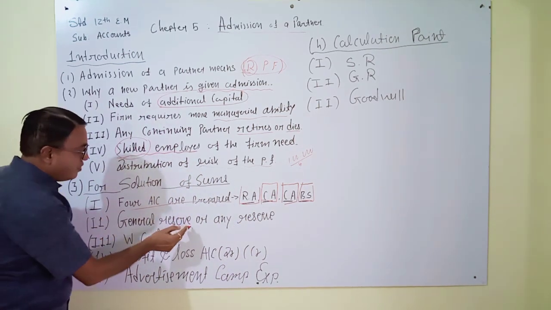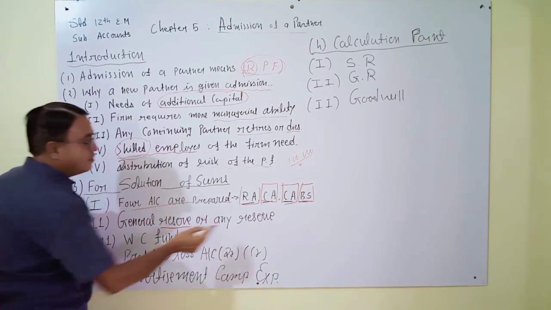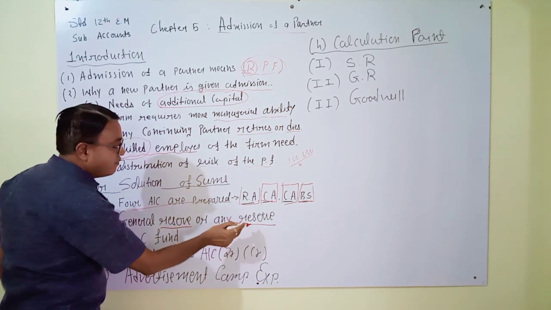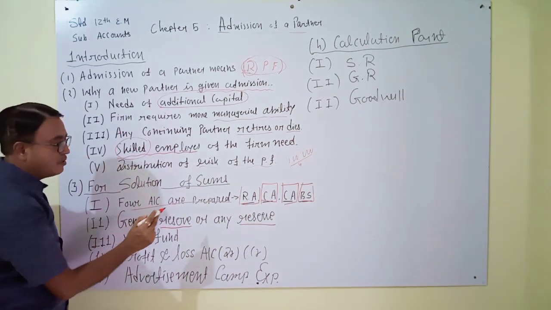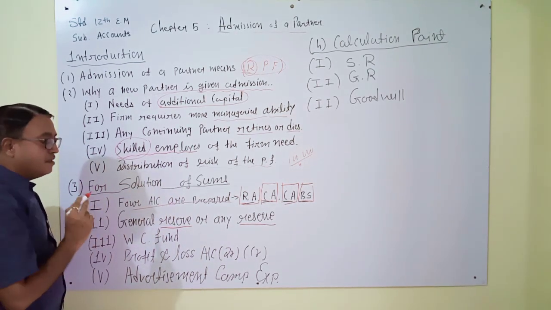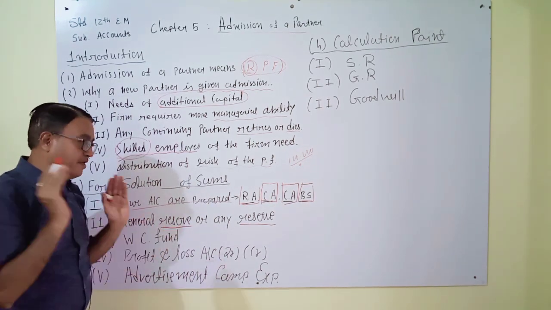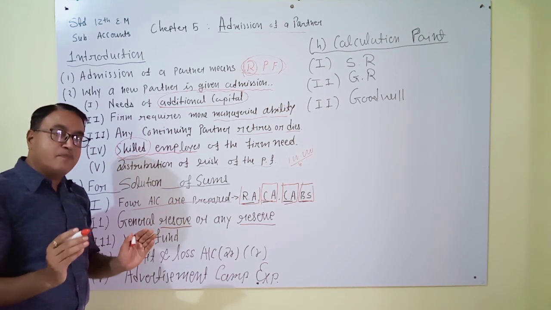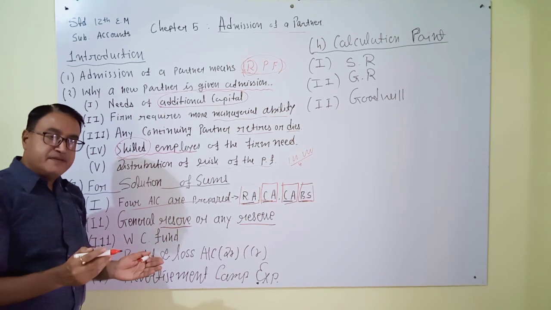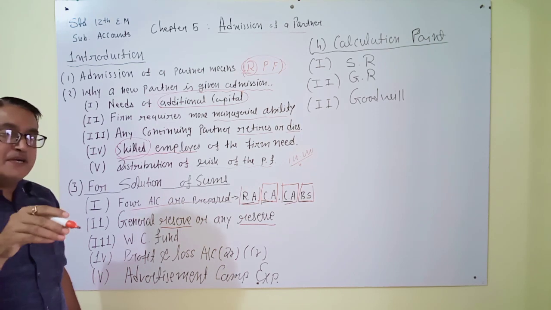You have to remember the word reserve always. What is the meaning of reserve? Reserve is a part of profit. Reserve is created from past profit. Now you can understand that it is a part of profit.